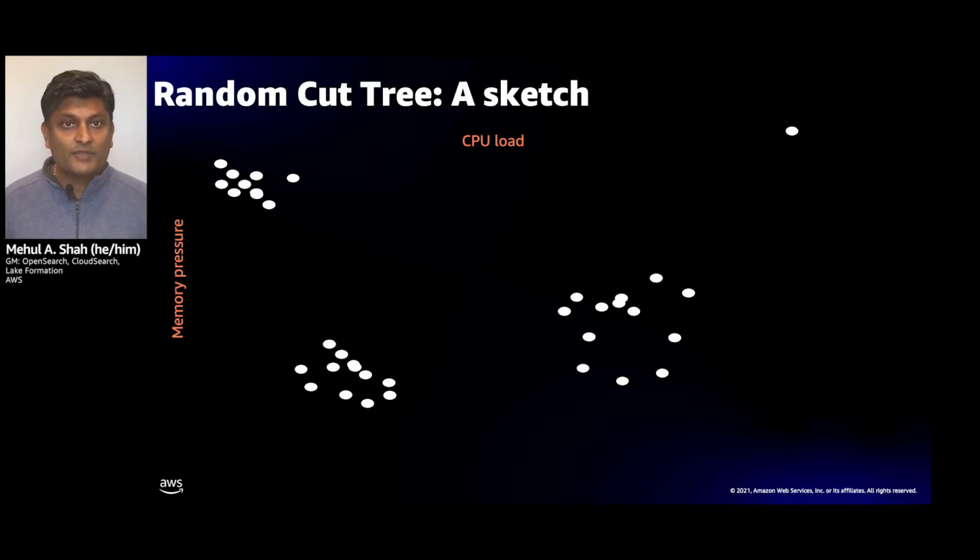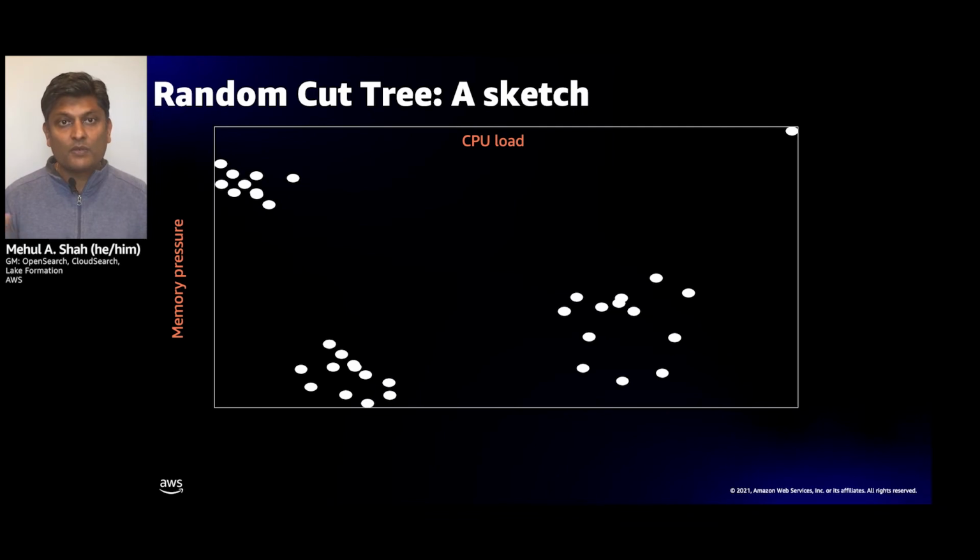So imagine, for example, you're tracking both CPU load and memory pressure. CPU load on the x-axis and memory pressure on the y-axis. And these points represent data points that have come in. A random cut tree is a tree that basically organizes these points in a binary tree. But the binary tree is built by first making random cuts in this 2D space. What we do is we create a bounding box for all of your points. And then we randomly cut along one of the two dimensions